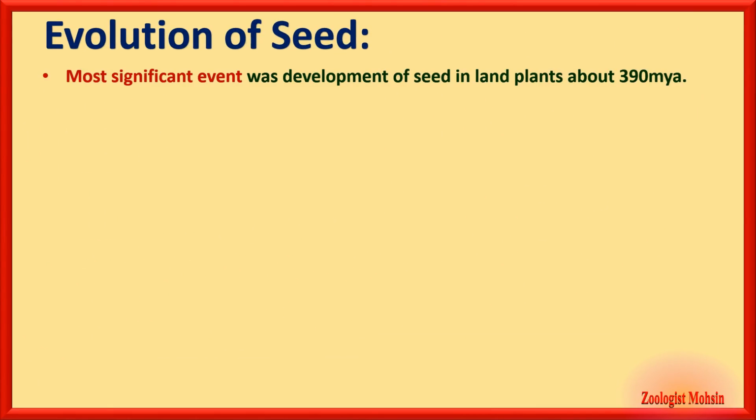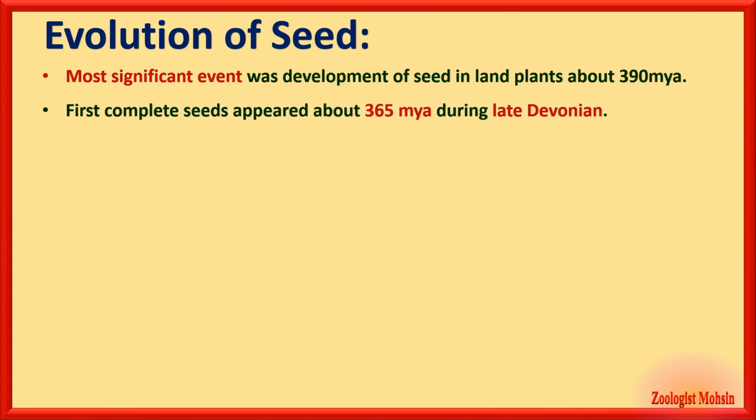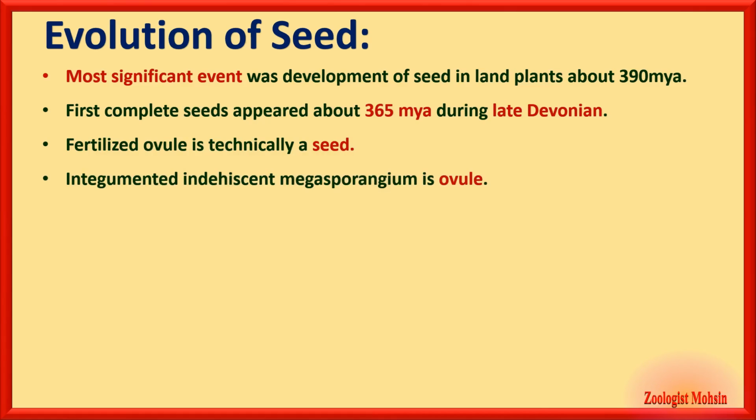Most significant event was development of seed in land plants about 390 million years ago. First complete seeds appeared about 365 million years ago during the late Devonian period. Fertilized ovule is technically a seed, while integumented indehiscent megasporangium is ovule. That is the definition of ovule.